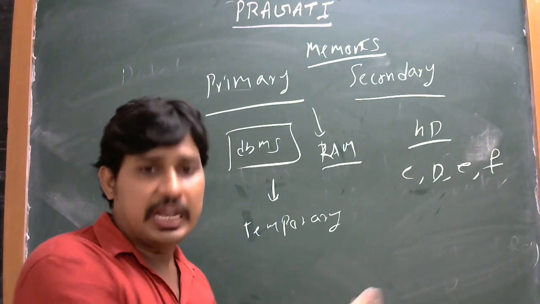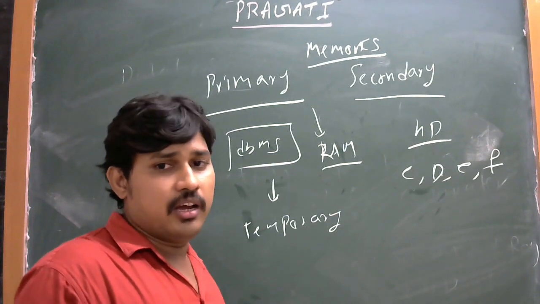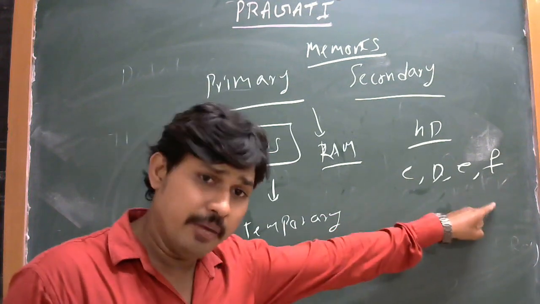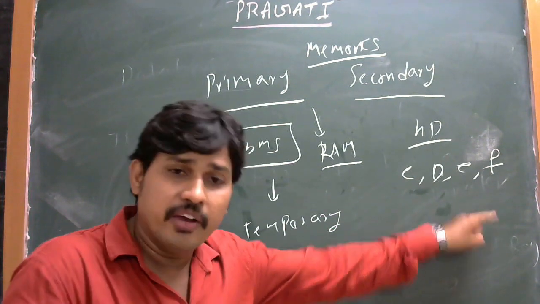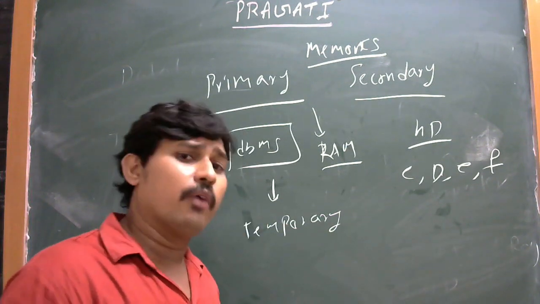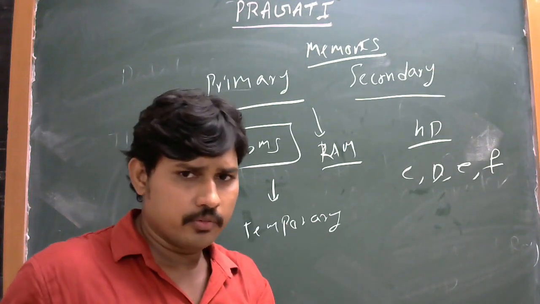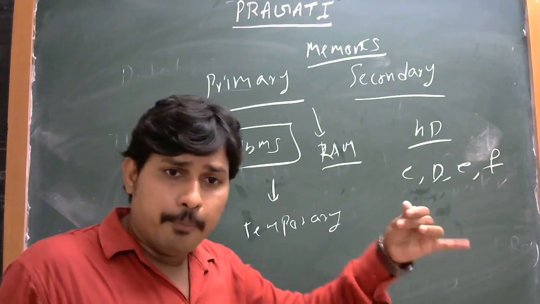So I am telling a logic point: our data can be stored in any drive. These are all permanent, because it's a hard disk. Files in the hard disk must be permanent, not temporary. Whenever we want to delete a file, it is gone in 3 seconds. Otherwise, every file in a drive is permanent.